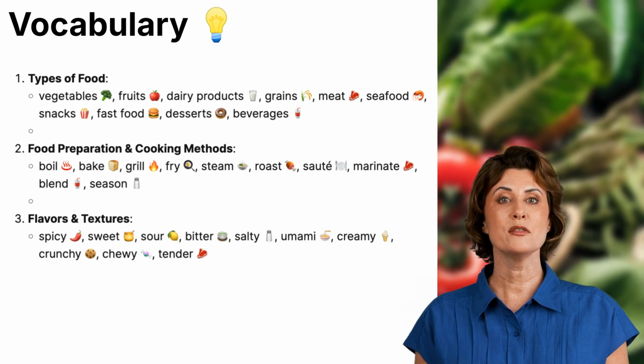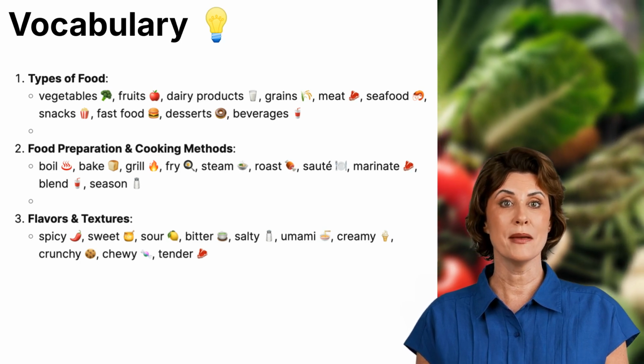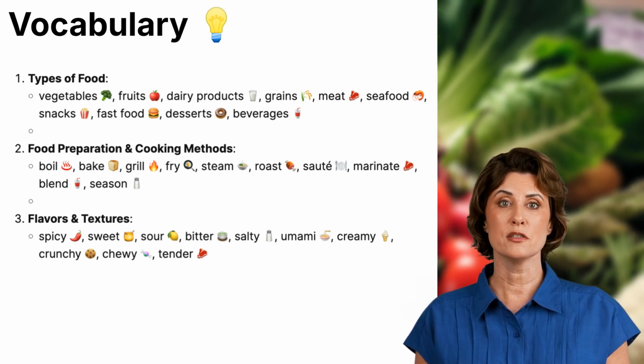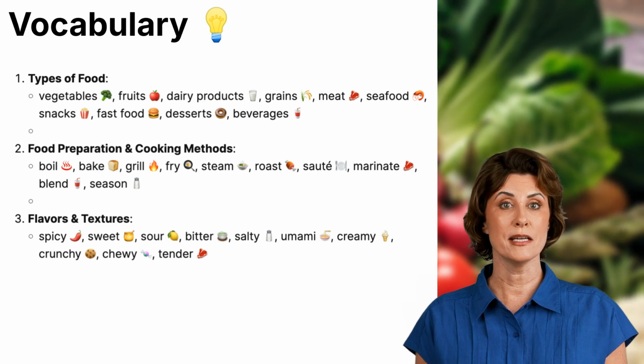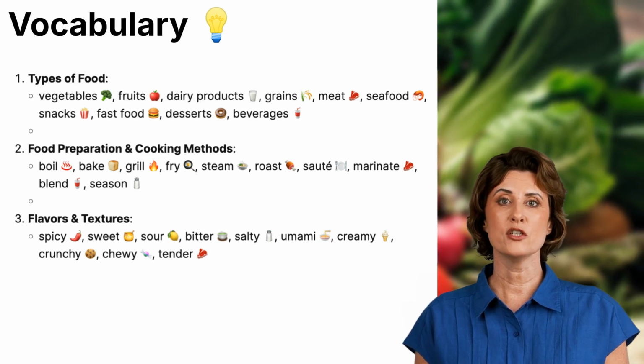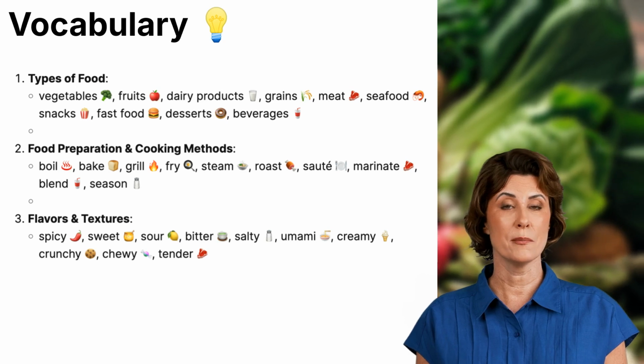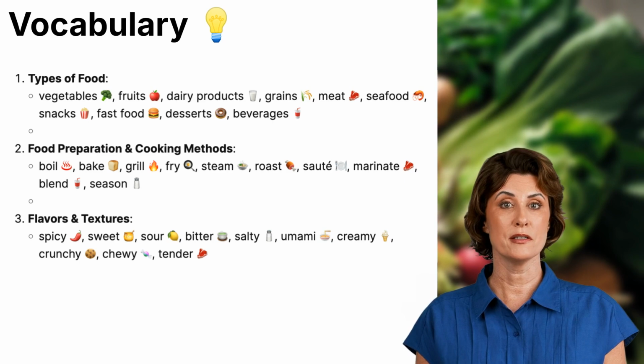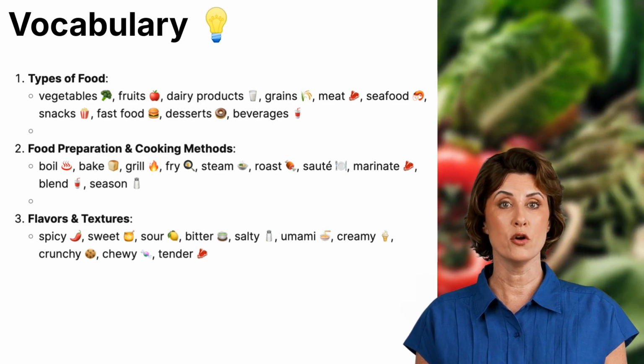1. Types of food. Food comes in many different categories. Here are some common ones. Vegetables include foods like carrots, spinach, and broccoli. Fruits are naturally sweet foods such as apples, bananas, and strawberries. Dairy products come from milk such as cheese, butter, and yogurt.